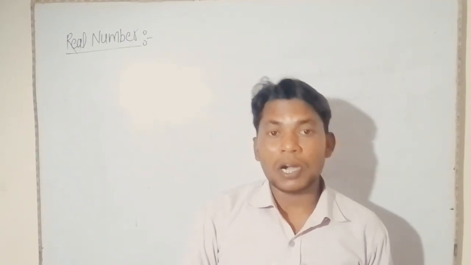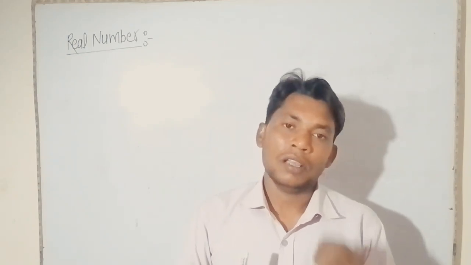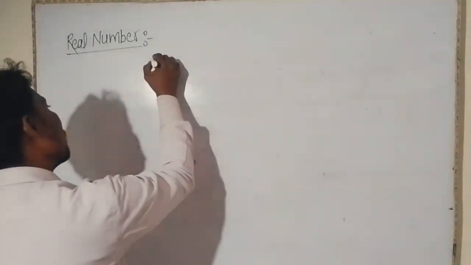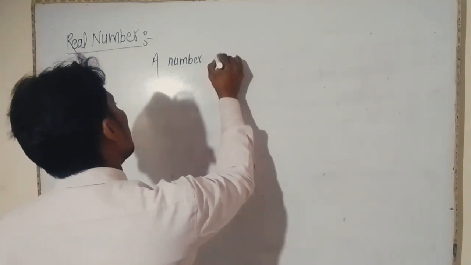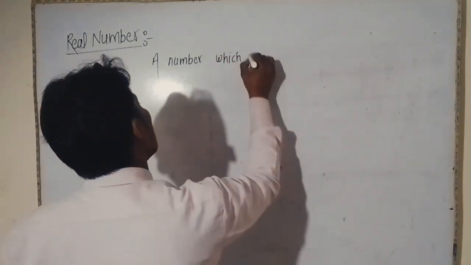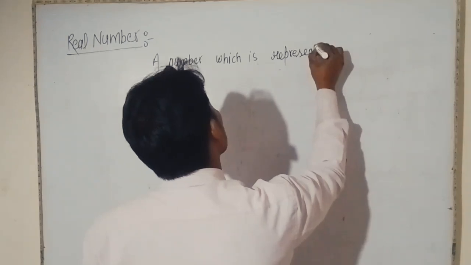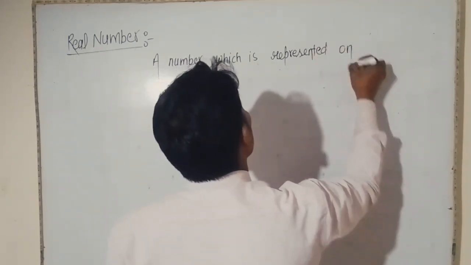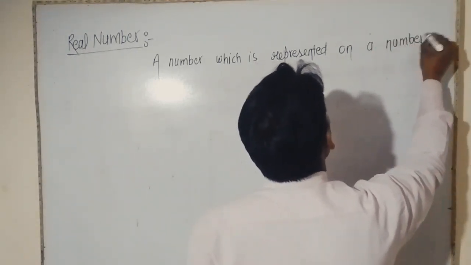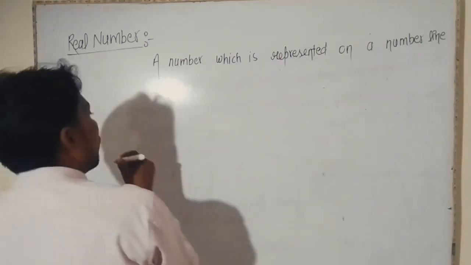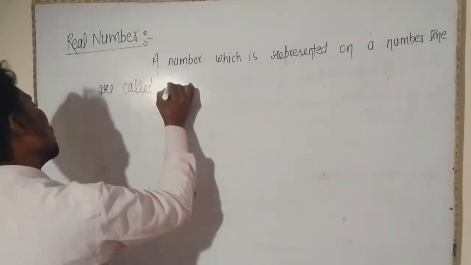Once again, a number which is represented on the number line is called a real number.